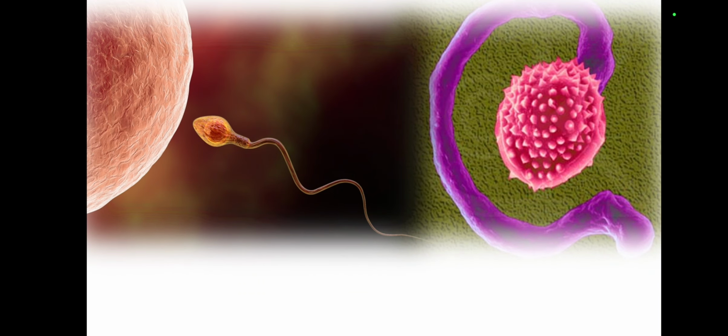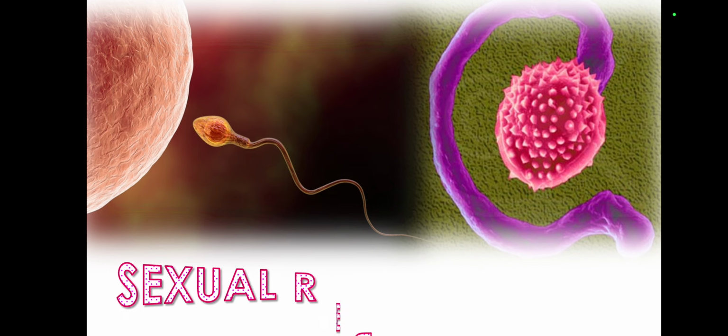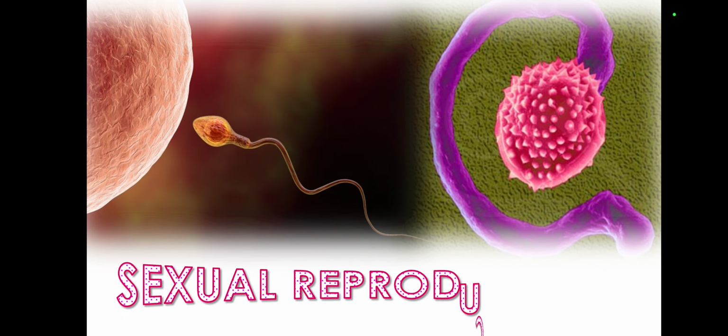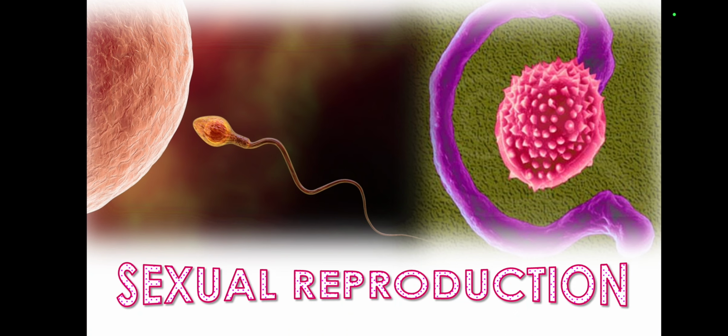So from this topic we have discussed some types of asexual reproduction, and in the next class let us discuss sexual reproduction in plants and animals.